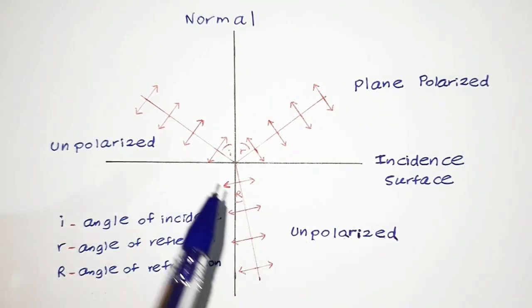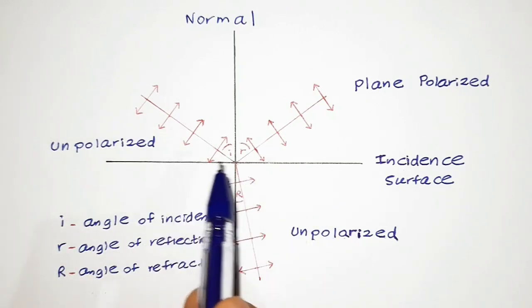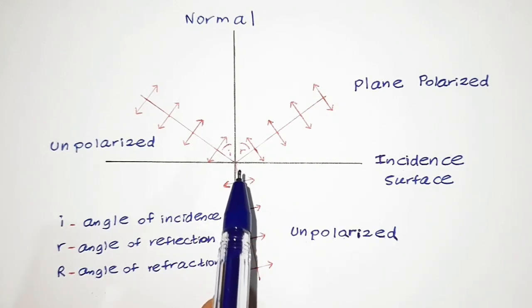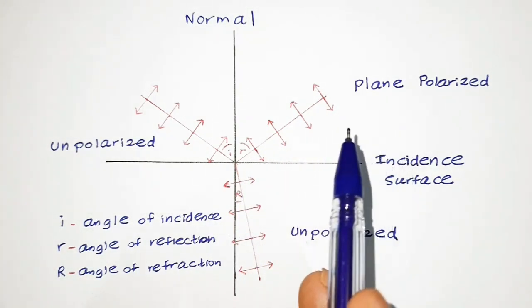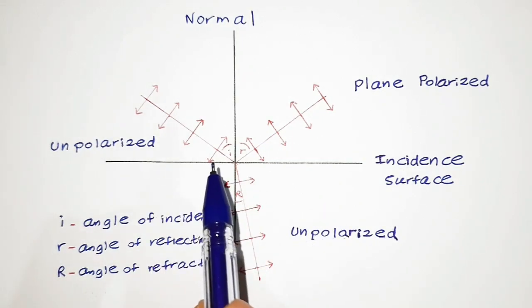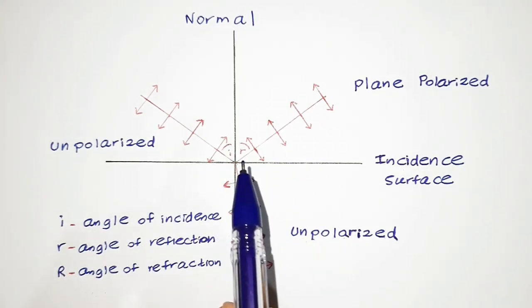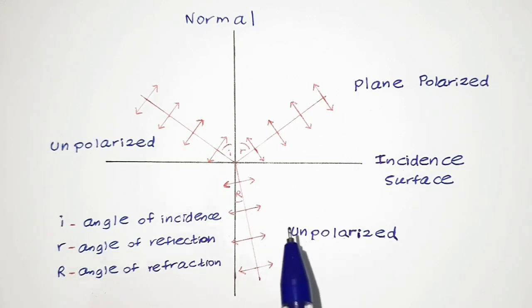You can observe that unpolarized waves are incident on a surface. This is the incident surface, and these waves are being reflected off the surface and also being refracted. The reflected waves are plane polarized, whereas the refracted waves are unpolarized. So the incident wave is being reflected and refracted, and these obey the laws of reflection and refraction. We have discussed the laws of reflection and refraction in our previous videos. The links to those videos are also given in the description below.